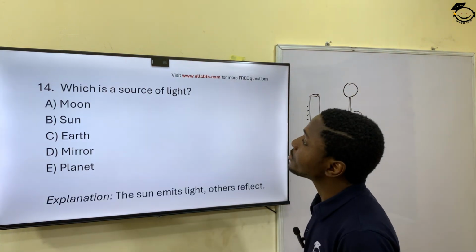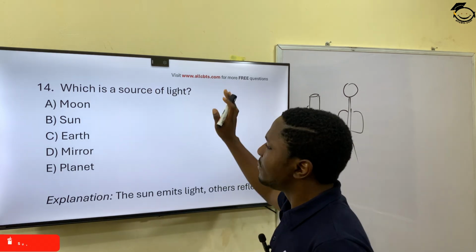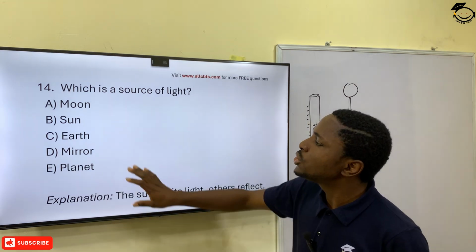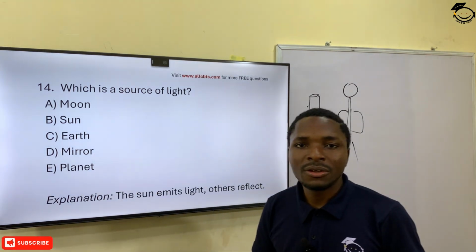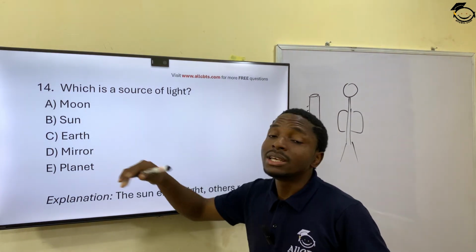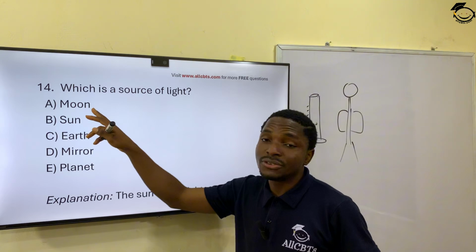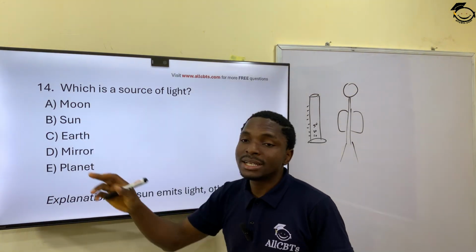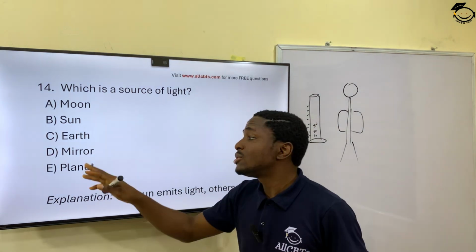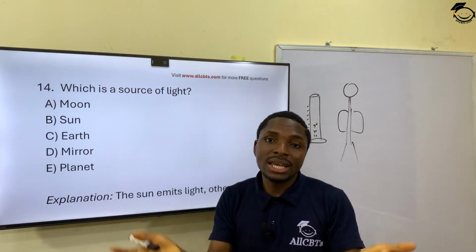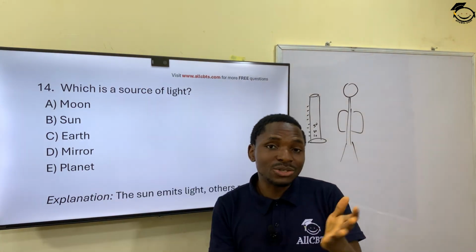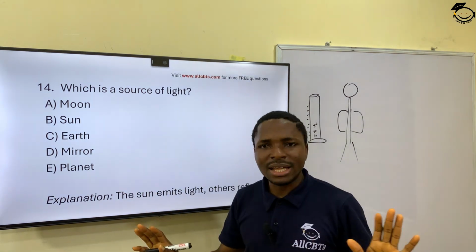Question 14. Which is a source of light? Now we have moon, sun, earth, mirror, planet. Which of these gives light? Okay. Now moon does not have a light of its own. Sun has a light of its own. Moon does not have a light of its own. The moon only reflects the light of the sun. Earth also does not have light of its own. Earth only receives luminance from the sun, or the moon when the sun reflects light on it. So Earth itself does not have light of its own.